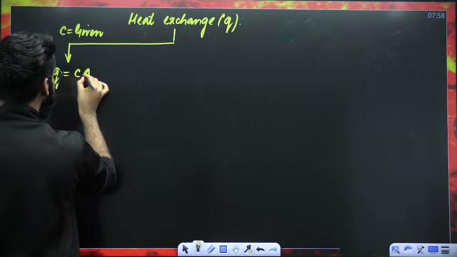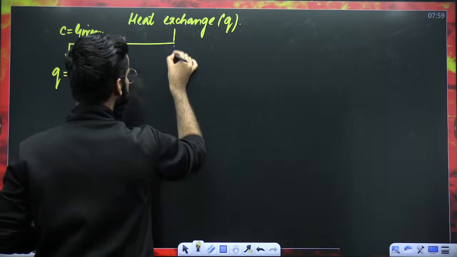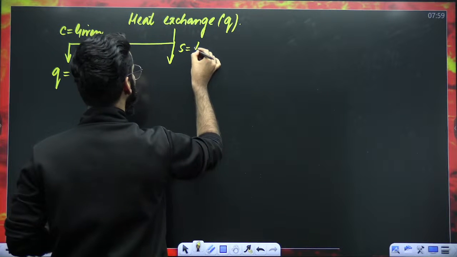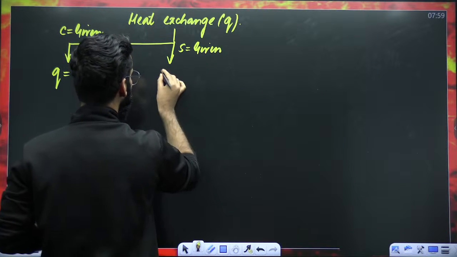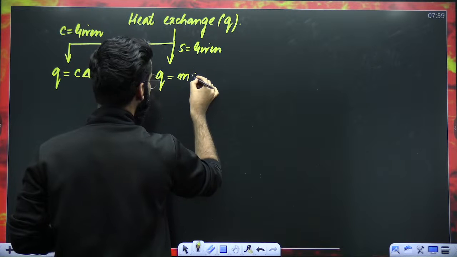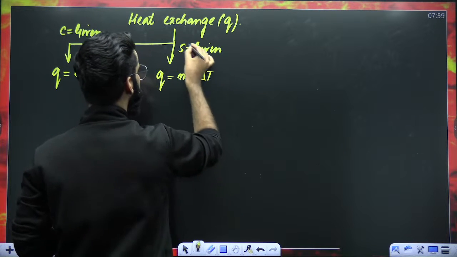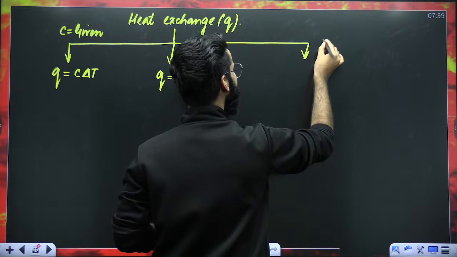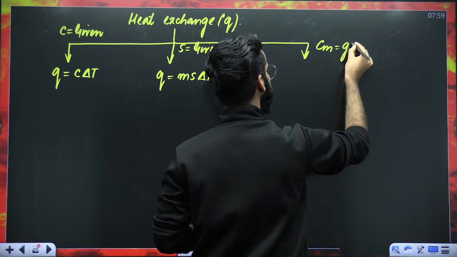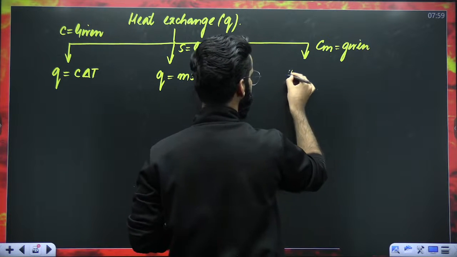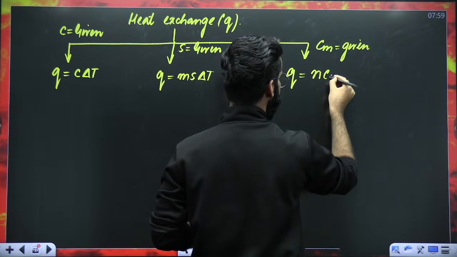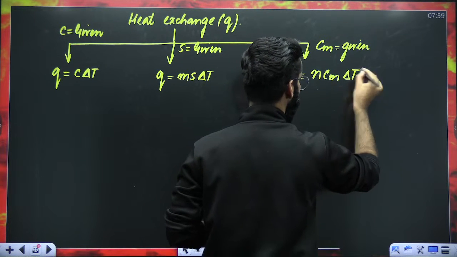It is equal to C delta T. If specific heat capacity is given, then Q has to be equal to m s delta T. And by chance, if molar heat capacity is given, then Q is to be calculated by this result, n Cm delta T.